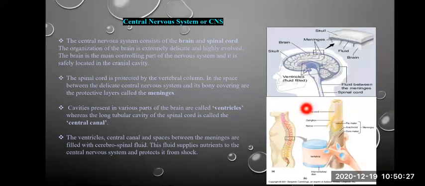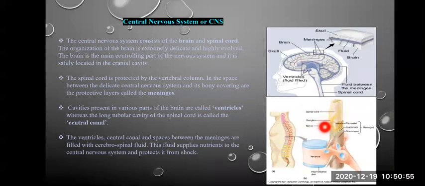Between the skull, or the cranium, and the brain tissue, there is a fluid-filled cavity. This fluid is known as cerebrospinal fluid, which is protective in nature, and it also provides nourishment to the soft, delicate tissue.